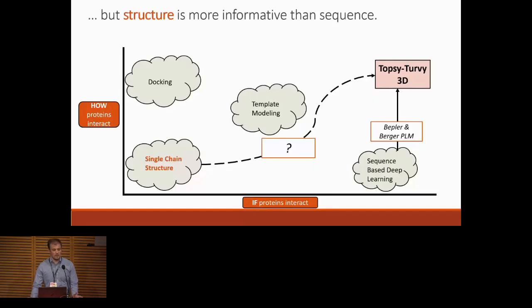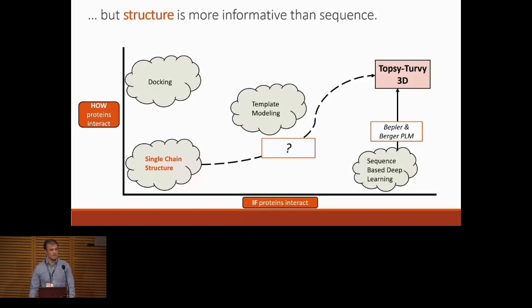And so I want to note that it isn't immediately clear how to actually leverage this existing research. One thing that you could try to do is treat PPI prediction as a purely structural problem and use something like AlphaFold multimer to just predict the structure of the complex of the two sequences. But one potential issue is that AlphaFold multimer, and related methods, are really still intractable at this genome scale, all by all of a genome in an unknown species. And we found that the ipTM scores predicted by AlphaFold multimer might not always be calibrated to the actual probability of interaction.